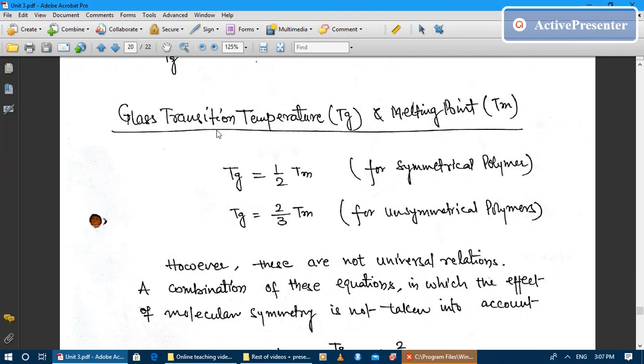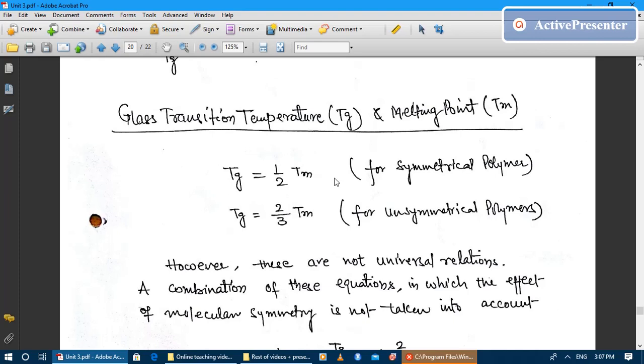Some relationship between the glass transition temperature and melting point. In case of symmetrical polymers like polyethylene, etc., the glass transition temperature is said to be half of the melting point. But I must say these relationships are limited to some polymers only.